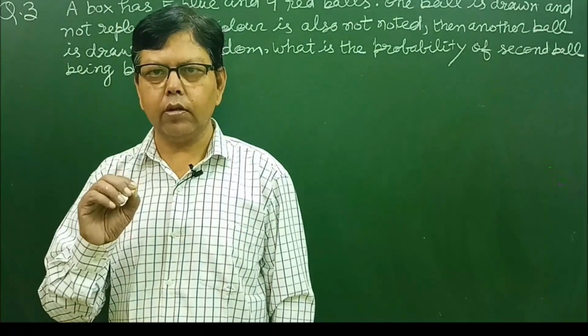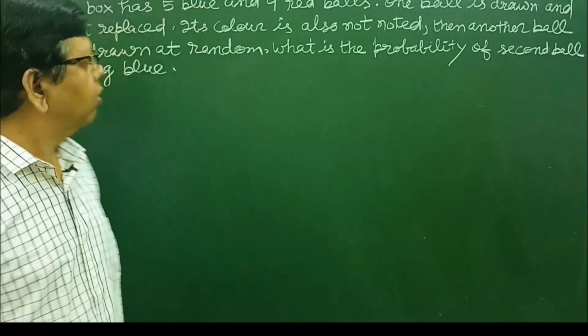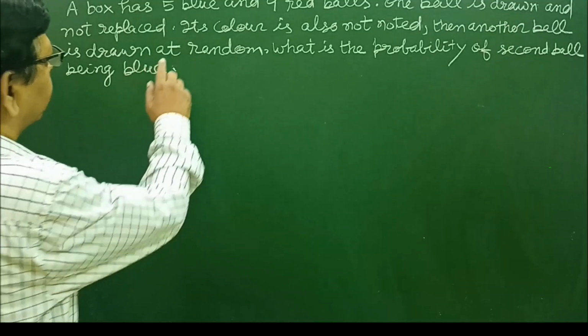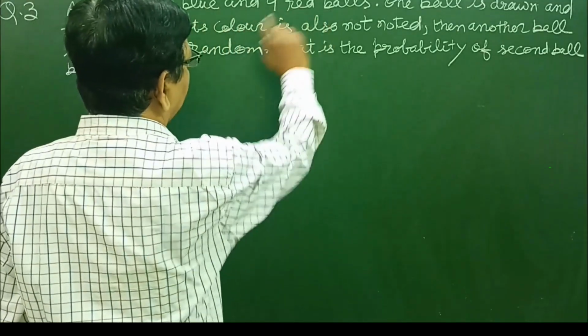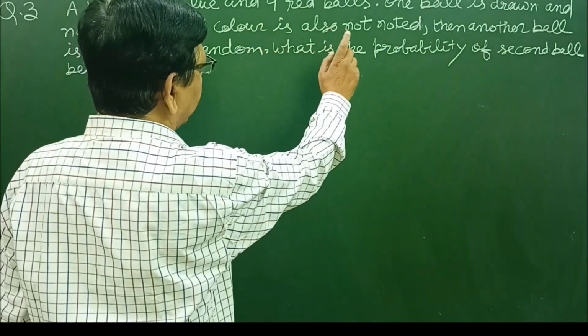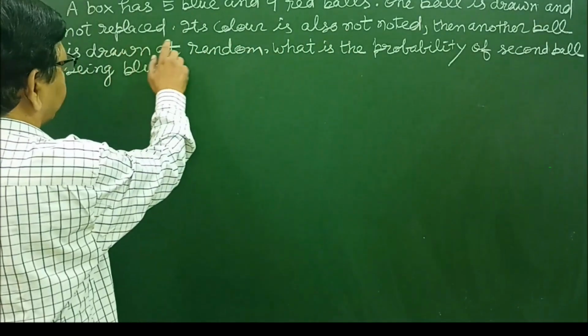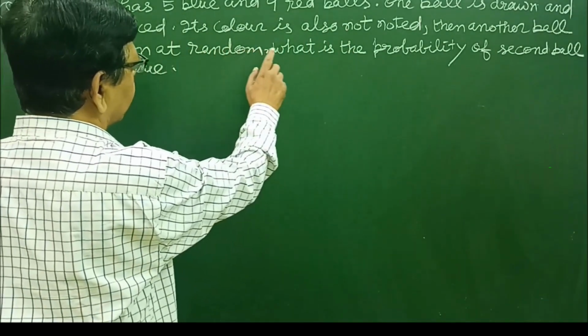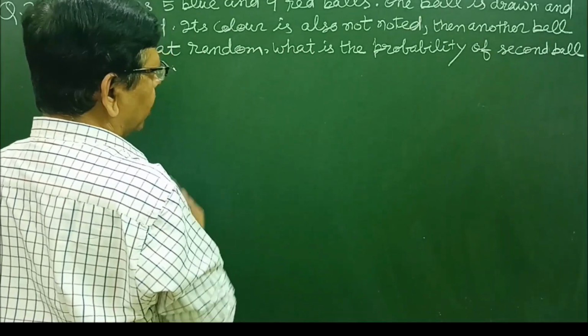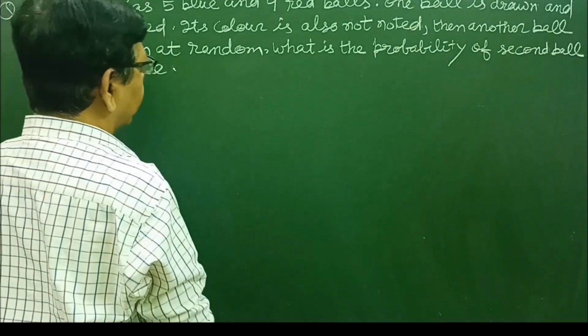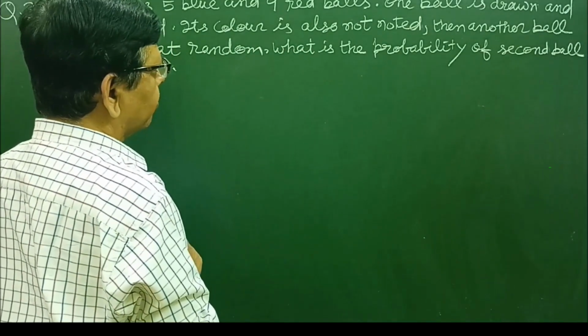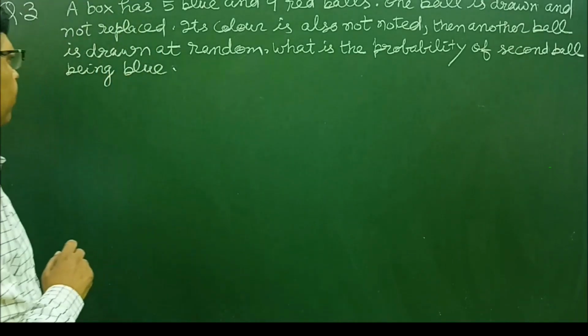Next question, question number 3. A box has 5 blue and 4 red balls. One ball is drawn and not replaced. Its color is also not noted. Then another ball is drawn at random. What is the probability of the second ball being blue?